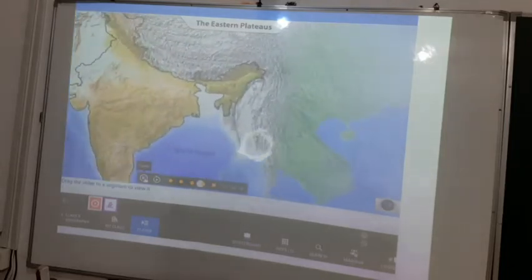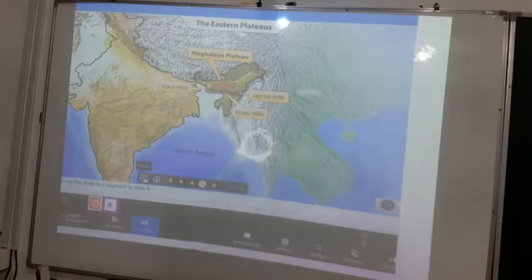The easternmost extension of the main peninsular plateau is the Meghalaya plateau. This plateau comprises the Garo, Khasi and Jaintia hills. This region receives the highest rainfall from the southwest monsoon.